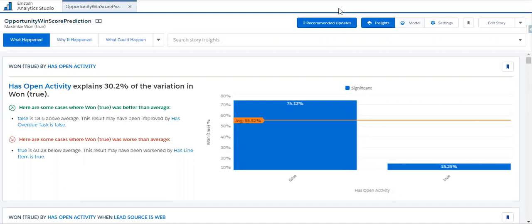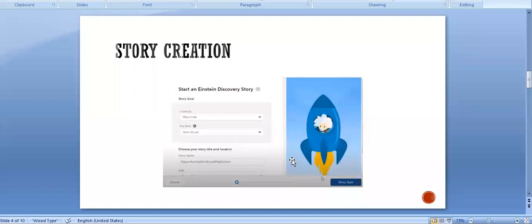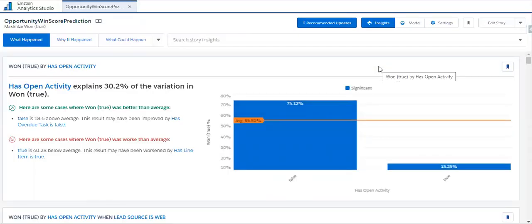If you haven't seen that video, you can watch it by clicking the link in the description below. In our last video, we created this story with the goal of maximizing win true, and we saw the result in the opportunity detail page: what would be the prediction for a particular opportunity? In this video, we are going to see the different types of insights available after creating the Einstein Discovery story, and we will look at each of the insights in detail.